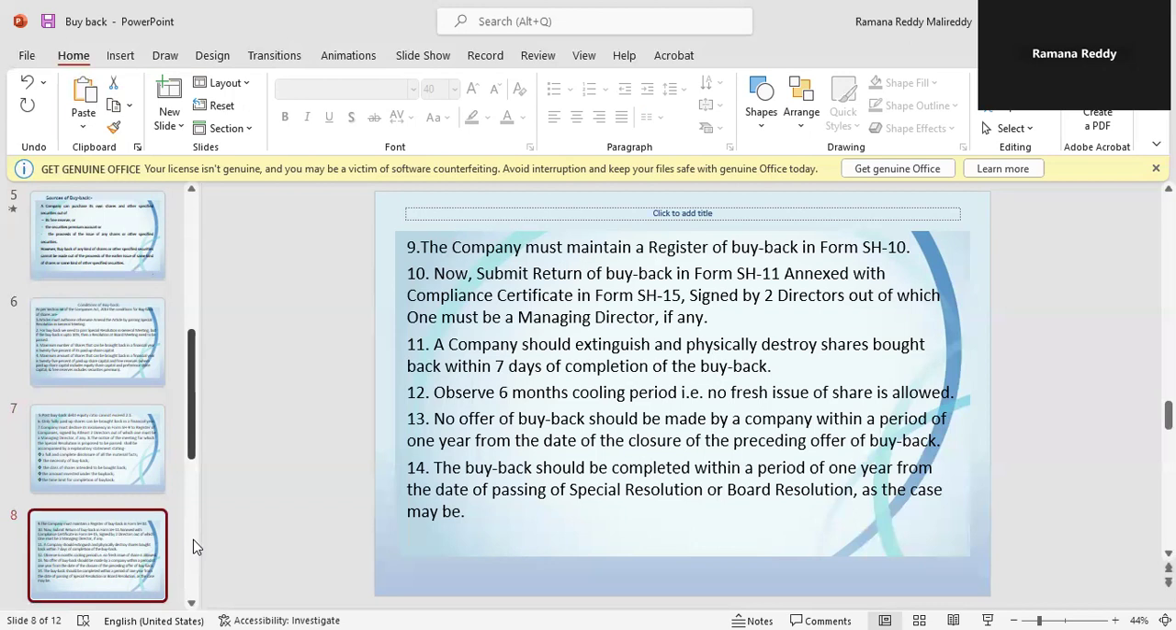Observe 6 months cooling period. That is, no fresh issue of shares is allowed up to 6 months. No offer of buyback should be made by a company within a period of 1 year from the date of the closure of the preceding offer of buyback. The buyback should be completed within a period of 1 year from the date of passing of special resolution or board resolution, as the case may be. As the case may be means 10% or 25% limits.